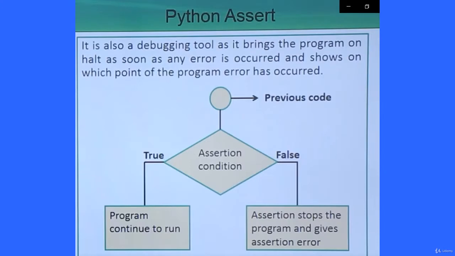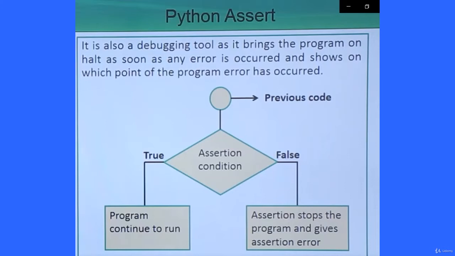It is also a debugging tool, as it brings the program to a halt as soon as any error has occurred and shows at which point of the program the error has occurred. So that is the special feature of assertion.